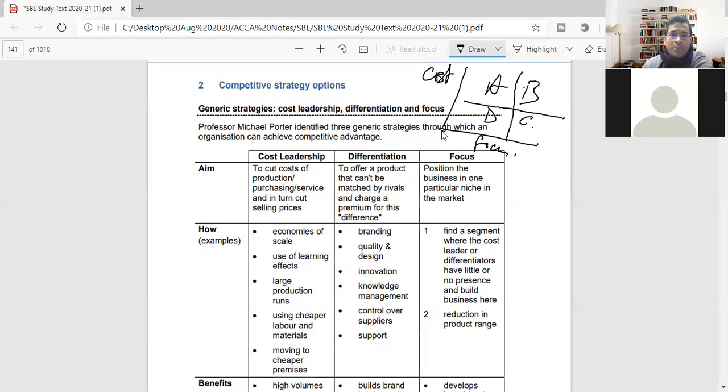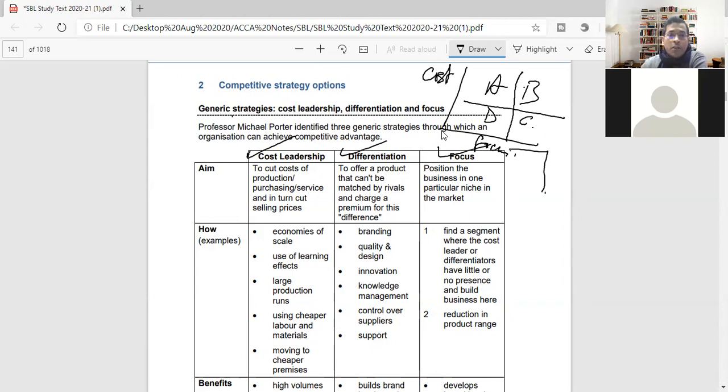In a similar fashion, some textbooks show the fourth dimension, the fourth column, as well for generic strategy, but these three are quite popular. The fourth one is focus differentiation, which we'll talk about when we discuss the PPT. But there are three popular strategies under Porter's generic strategy.